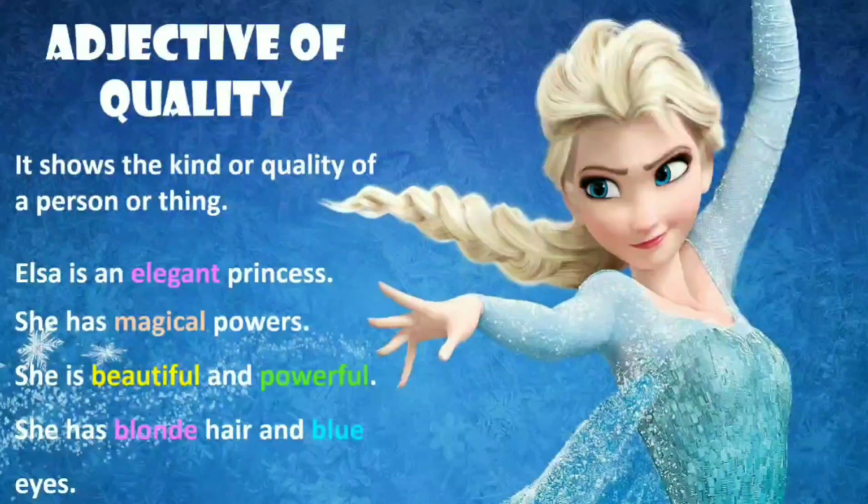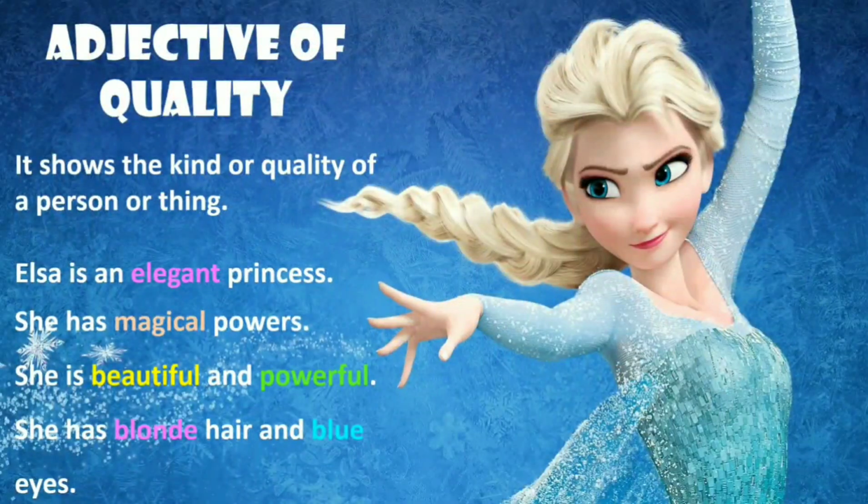So the words which are highlighted here with different colors are describing the character of Elsa. So these words are descriptive adjectives. Adjectives add information and qualities to the nouns or pronouns that they are modifying.